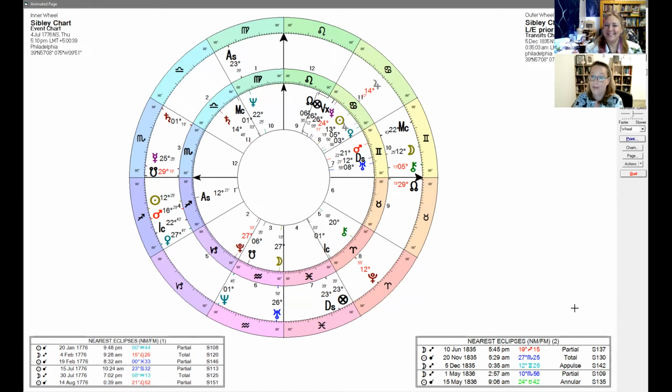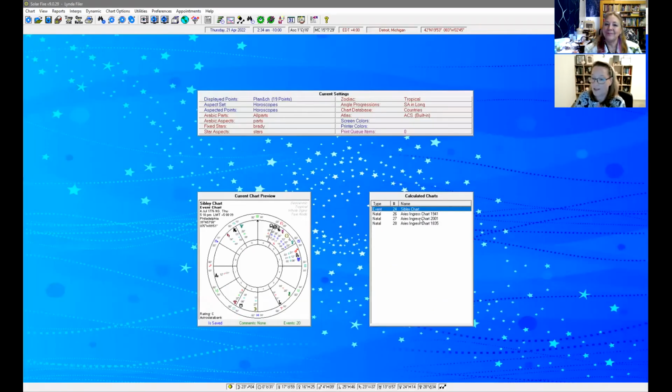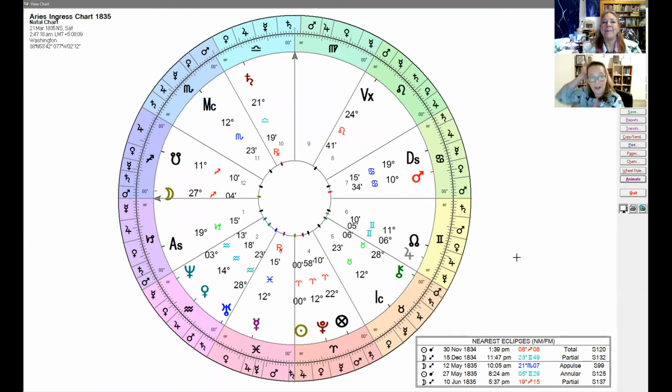And we have the Aries ingress charts here too. So for the Alamo, which we were just talking about, do you want to explain what the Aries ingress chart is? The Aries ingress chart is when the sun moves into the sign of Aries, and that occurs every spring or March, usually around March 20th. It's the first day of spring. It's the equinox. It's the spring equinox here.